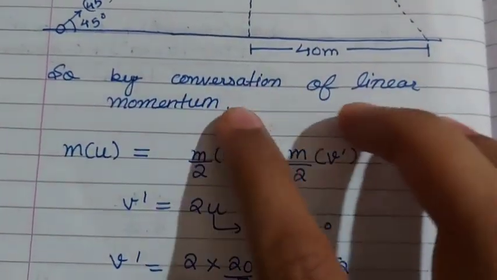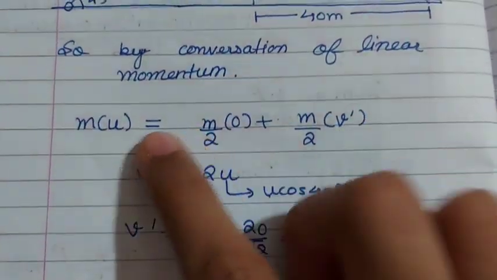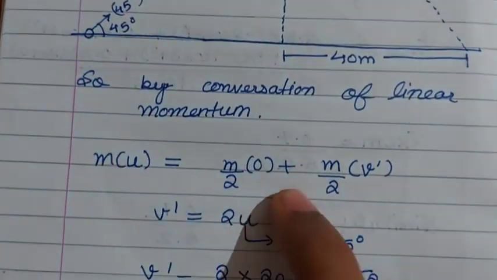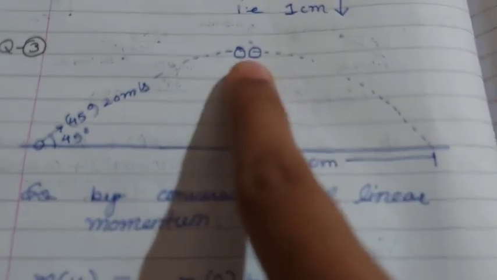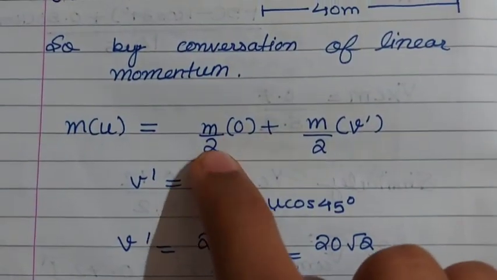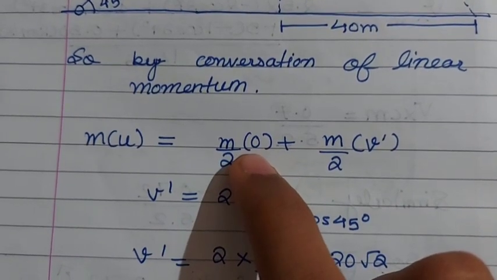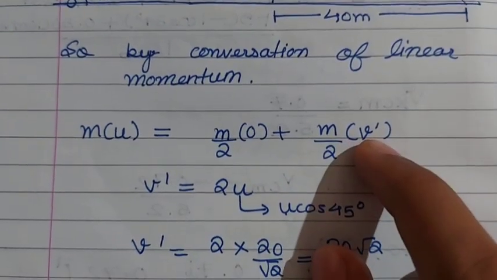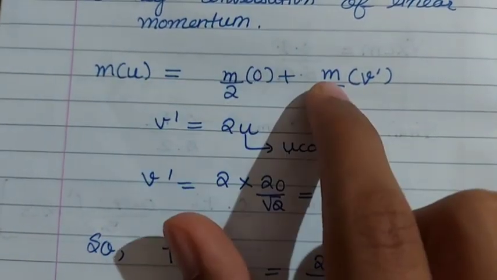So we will simply deal with the conservation of linear momentum, as there is no external force acting on it, so we can conserve this linear momentum. Let the mass of the ball be m when it is projected, and at the topmost position, as the projected ball explodes into two equal parts, the mass of each particle would be m by 2. As one fragment comes to rest, its final velocity would be 0, and for the other we need to find it. Using this, initial momentum is equal to final momentum.